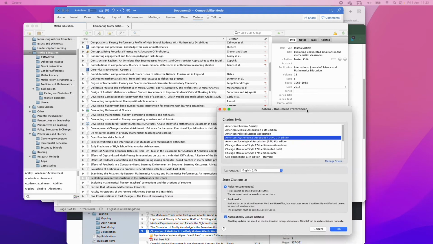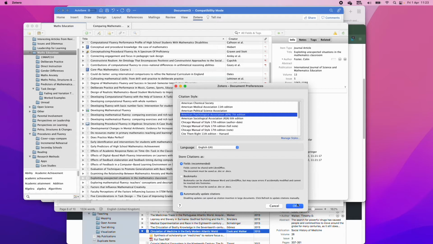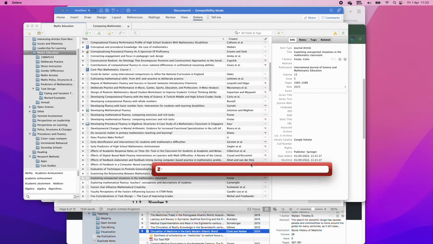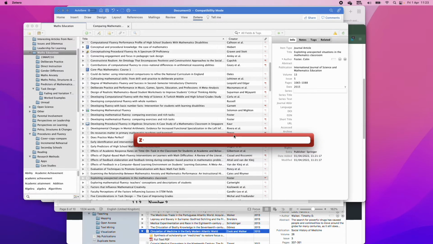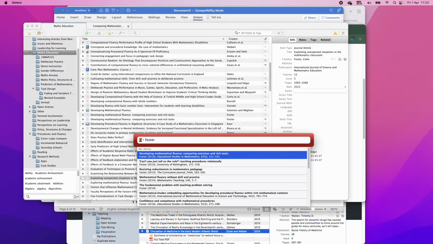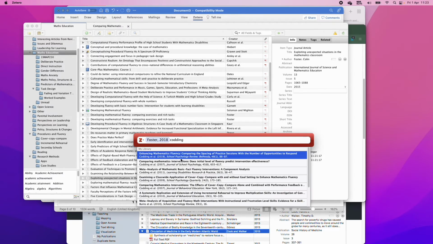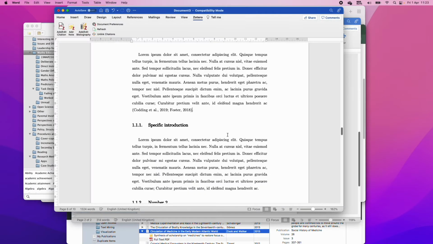We are then shown this. We select a styling, so I'm going to use APA. And then we are given this bar at the bottom. So here we can add some citations, right? So we've got Collins, let's do someone, and then we click OK, and there it is, it's added.